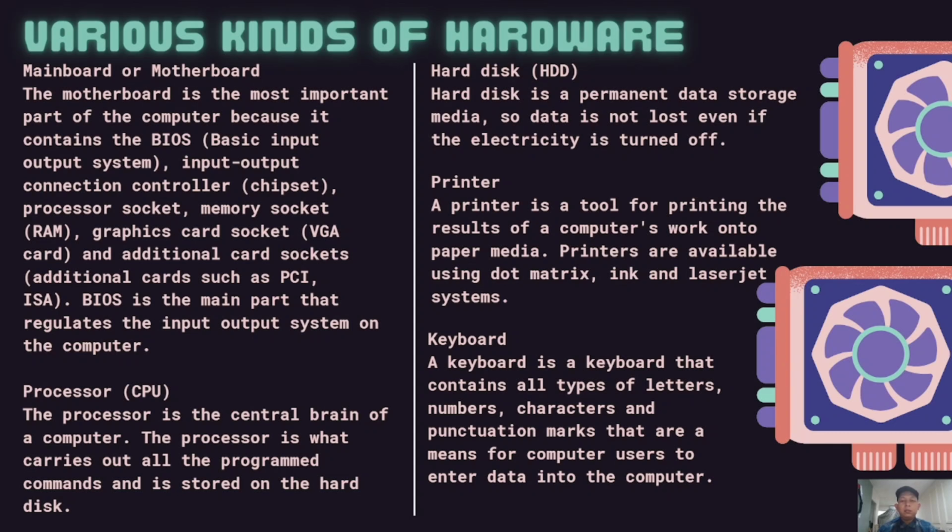A printer. A printer is a tool for printing the result of a computer's work on paper media. Printers are available using dot matrix, ink, and laserjet systems. Keyboard. A keyboard contains all types of letters, numbers, characters, and punctuation marks that are meant for computer users to enter data into a computer.